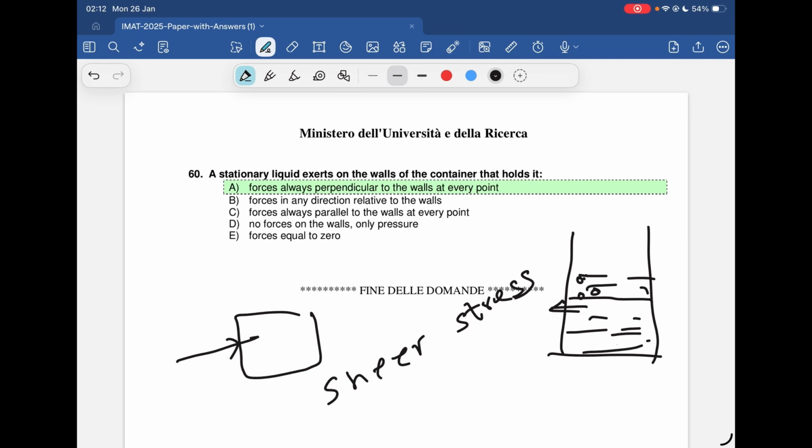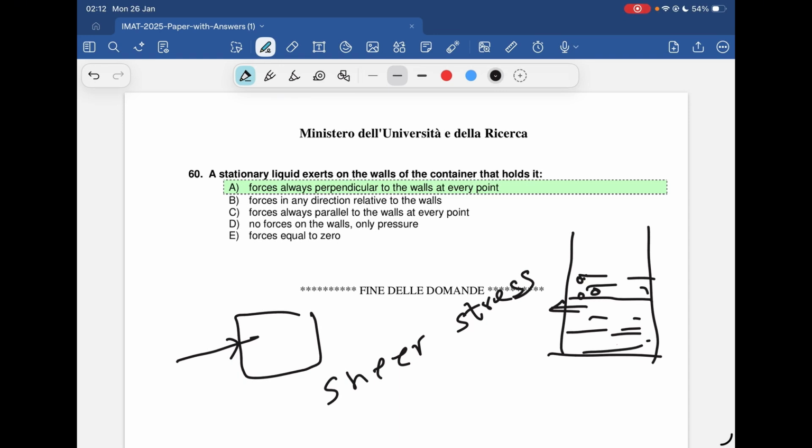But if you think of the fluid, if there is a sideways push, it would either start to flow or slide. So since the question says water is stationary, there must be zero sideways pushing. The only way to have zero sideways push is if the force is directed perfectly straight into the wall.